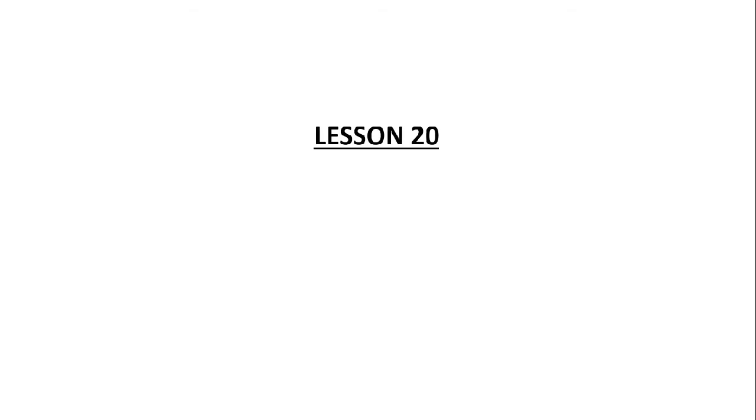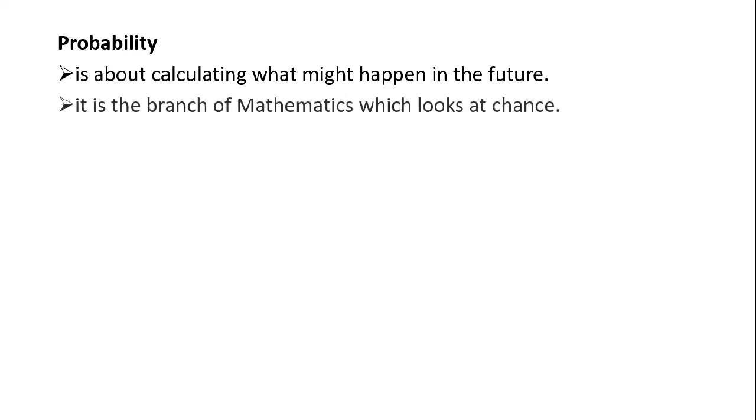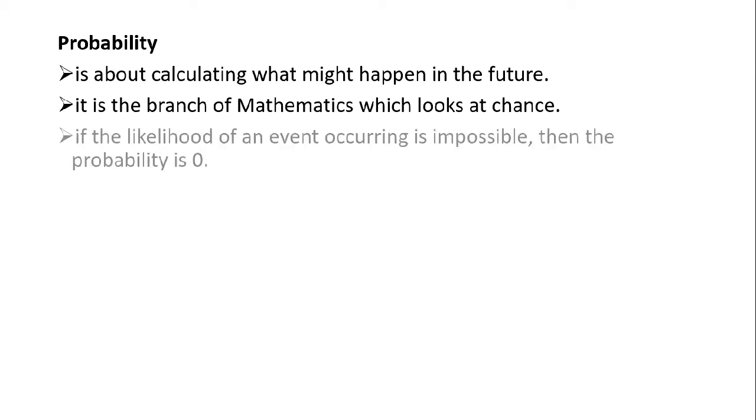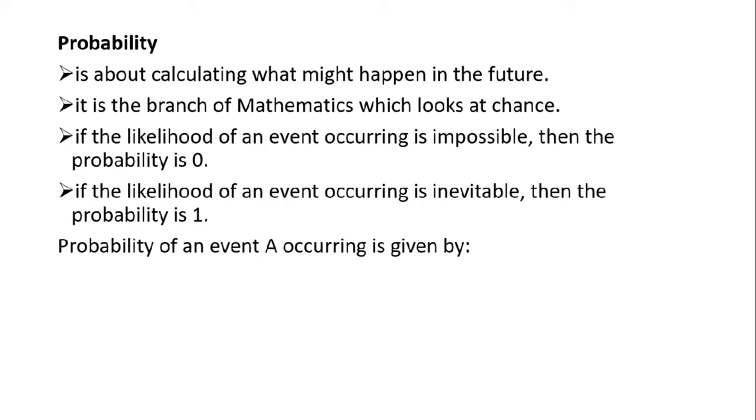This is our lesson 20, which is probability. What is probability all about? Probability is about calculating what might happen in the future. It is the branch of mathematics which looks at chance. If the likelihood of an event occurring is impossible, then the probability is 0. If the likelihood of an event occurring is inevitable, which is, it's certain, then the probability is 1.